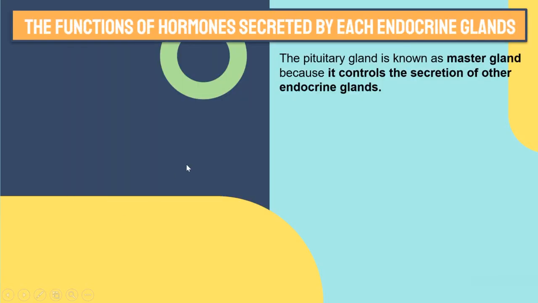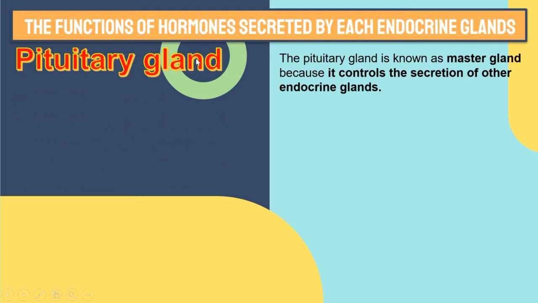Alright, so we go first to the functions of hormones secreted by each endocrine gland. We start with the pituitary gland. The pituitary gland is known as the master gland because it controls the secretion of other endocrine glands.